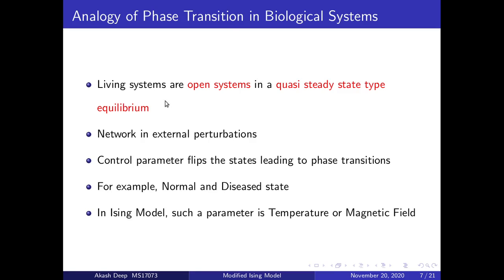Living systems are open systems and in a quasi steady state type of equilibrium. This means they are in constant interaction with the environment. These networks are under external perturbation which flips the control parameter and the state, leading to a phase transition. Examples of phase transition could be the transition between normal and disease state, the sudden release of hormones, the adrenaline rush. These are all phase transitions, a sudden change in the property of the system. In the Ising model, such a parameter is temperature or a magnetic field. You will see how the analogy of temperature and magnetic field is established here.